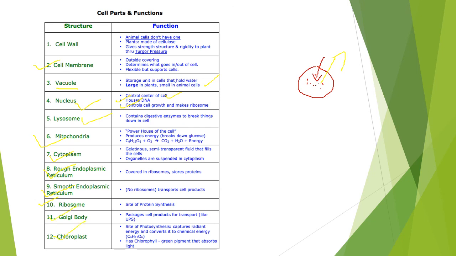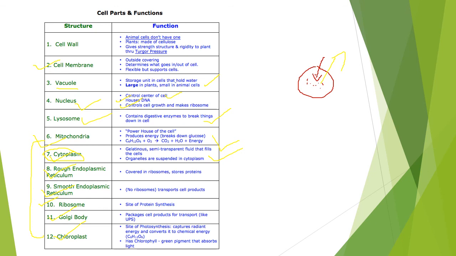Mitochondria is called the powerhouse of the cell. Lysosome contains digestive enzymes to break things down in the cell. Then cytoplasm is a semi-transparent fluid that fills the cells, and all the organelles are suspended in the cytoplasm. That means all the other parts that are present in the cell are suspended in the cytoplasm.